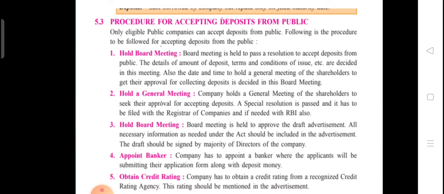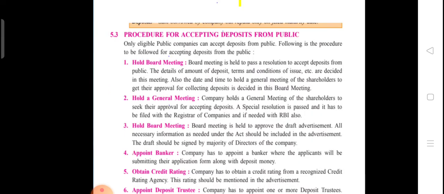A company has to obtain the credit rating from a recognized credit rating agency, and this rating should be mentioned in the advertisement.